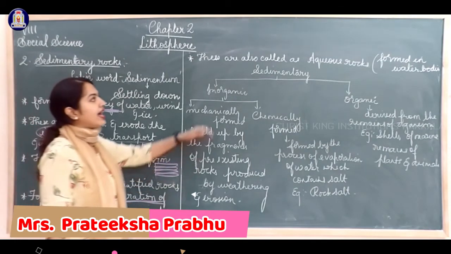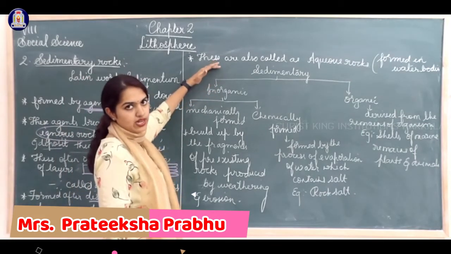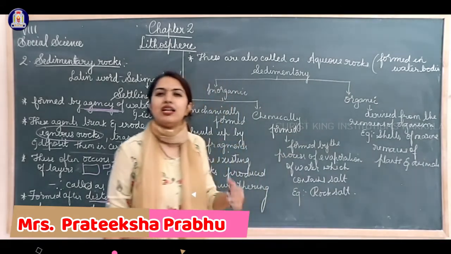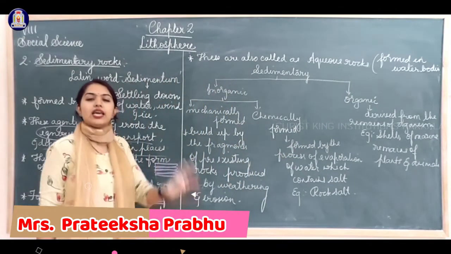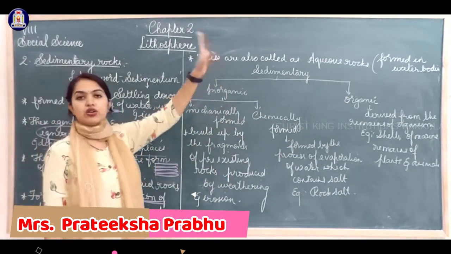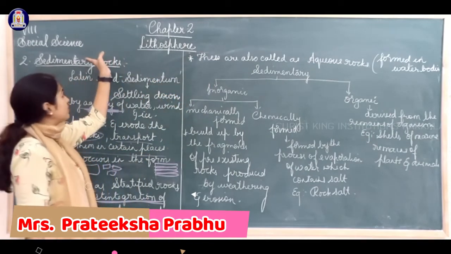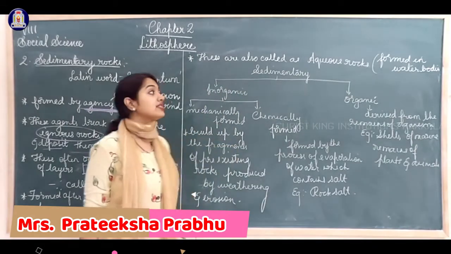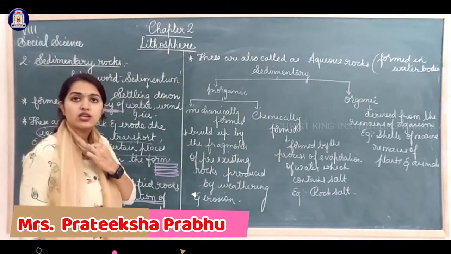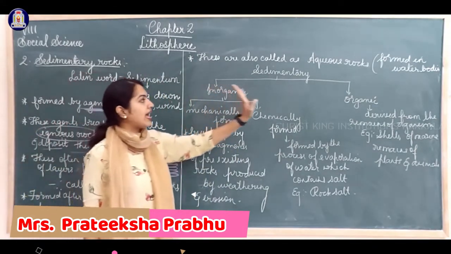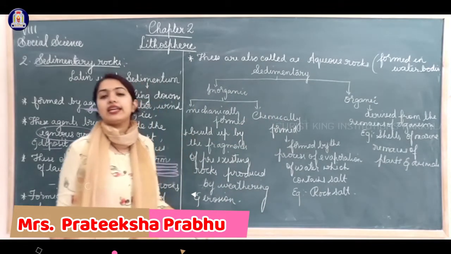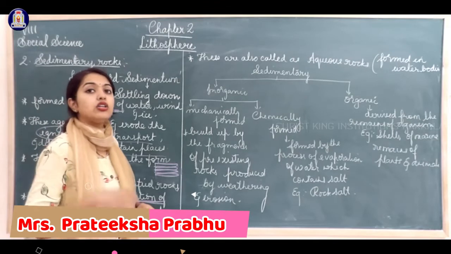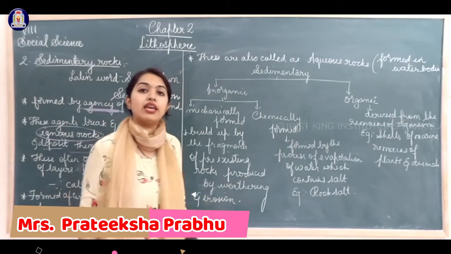These are also called aqueous rocks because they are formed in water bodies like lake or ocean beds. In such places, these kinds of rocks are found. Understand? That's why they are called aqueous rocks. Sedimentary rocks are of two types, inorganic and organic. Inorganic, as you know, is derived from non-organic or non-living things.